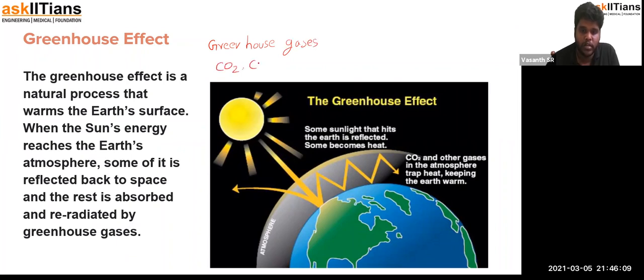carbon dioxide, methane, CFC. These are very major components in the process of the greenhouse effect. The greenhouse effect is literally a natural process that keeps the Earth warm. So what if, due to a lot of human interaction, we produce more carbon dioxide and methane and CFC also,